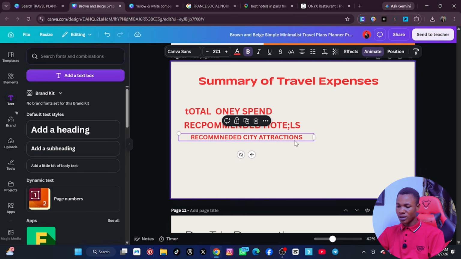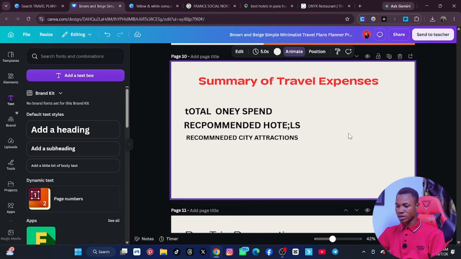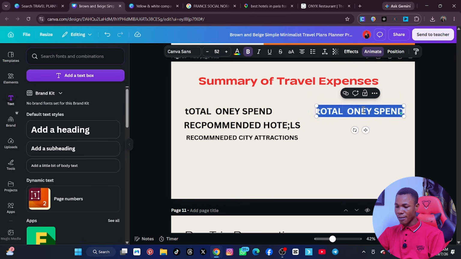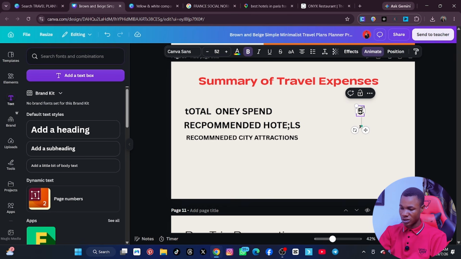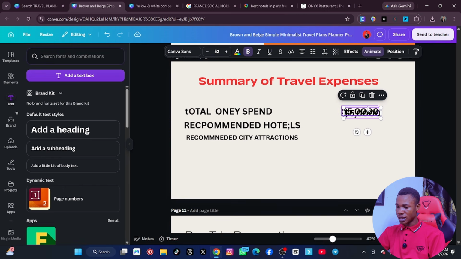Let's scroll down, and then here, but please let's change the colors to black because the heading is already carried. Now in this other side, I'll click on here, and then I'll bring it here. So recommended, how much total? Maybe he might spend $5,000. All right, so let me put it here and then put the dollar sign. All right, so the recommended hotels, I'll also duplicate this and bring it down.